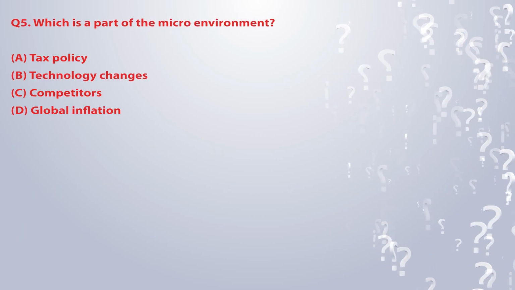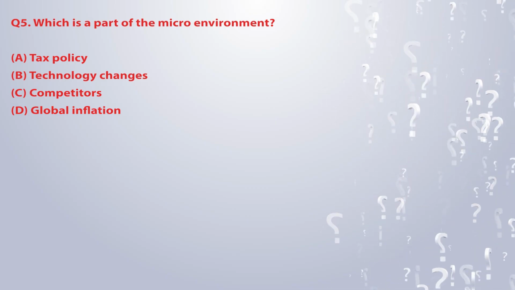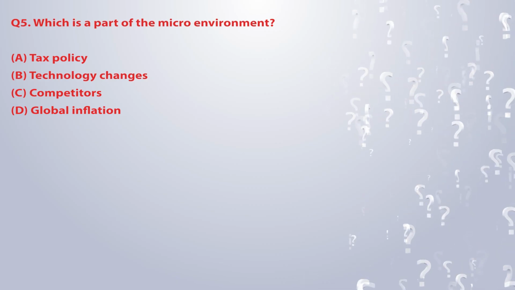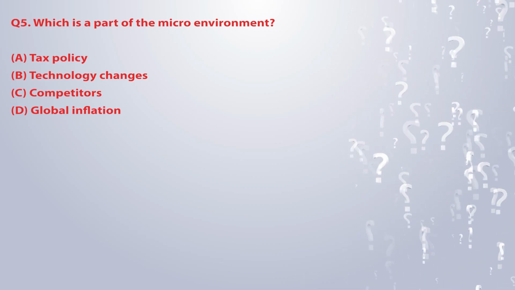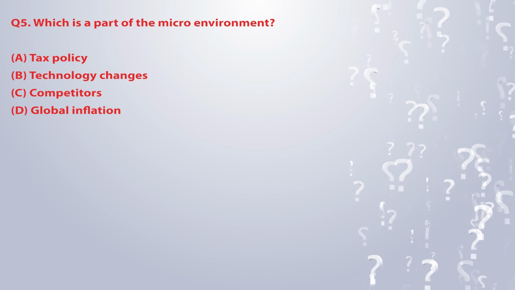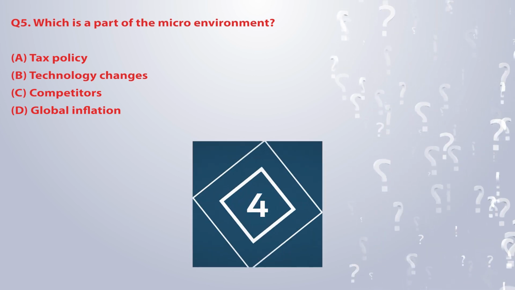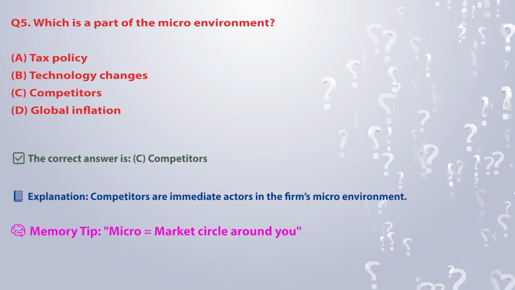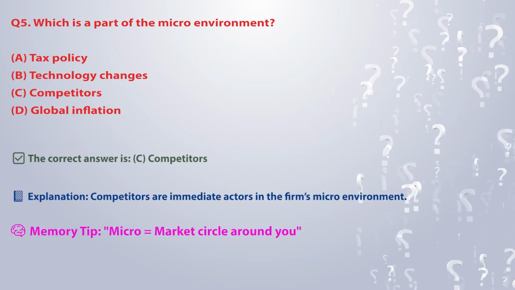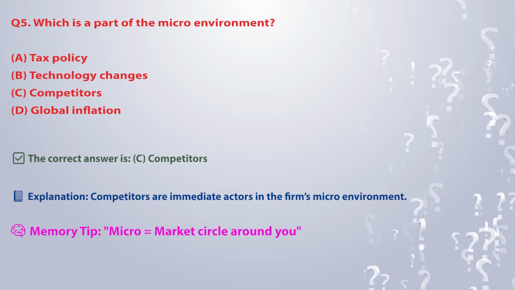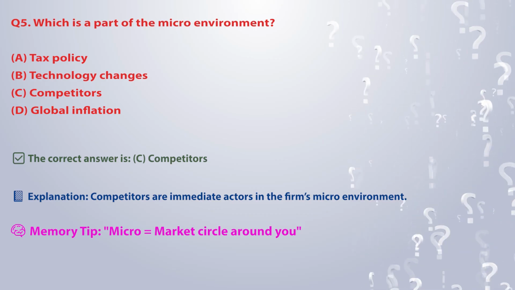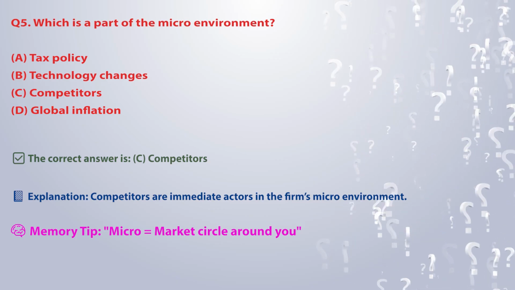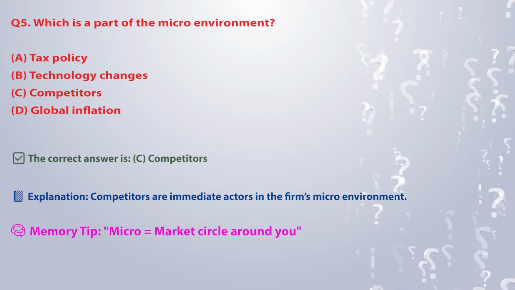Q5. Which is a part of the micro environment? A. Tax policy. B. Technology changes. C. Competitors. D. Global inflation. The correct answer is C. Competitors. Explanation: competitors are immediate actors in the firm's micro environment. Memory tip: micro is equal to market circle around you.